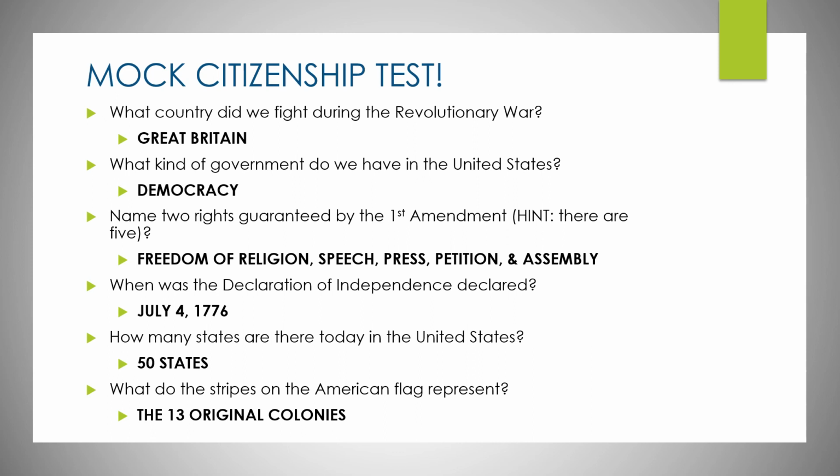Name 2 rights guaranteed by the First Amendment. Remember, there are 5, so you only have to name 2 of them to get it right. So the first one that most people think about is freedom of religion. Another one is freedom of speech. There's also freedom of press, freedom of petition, and freedom of assembly.